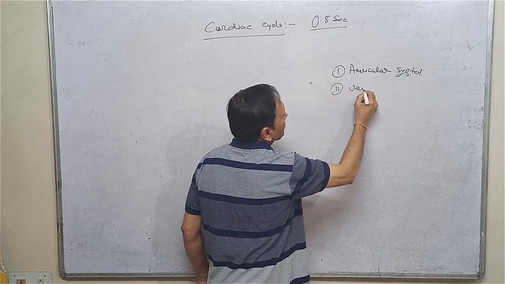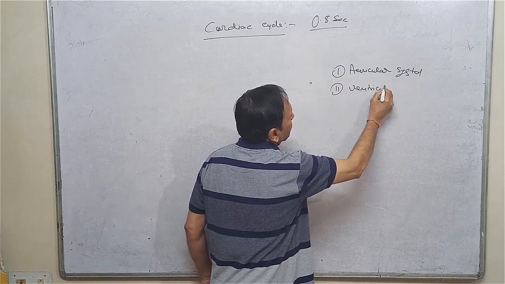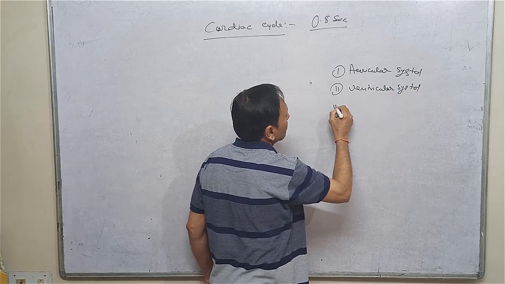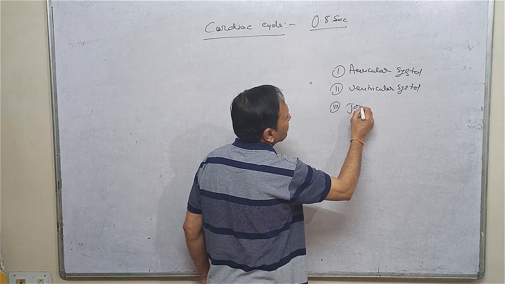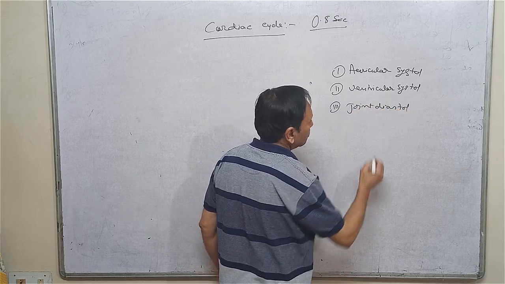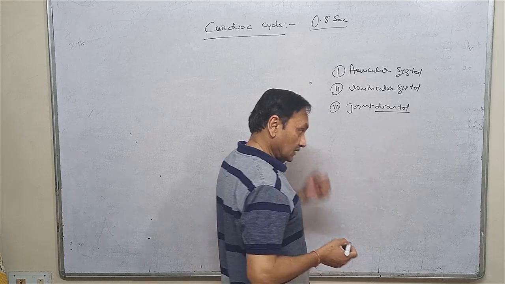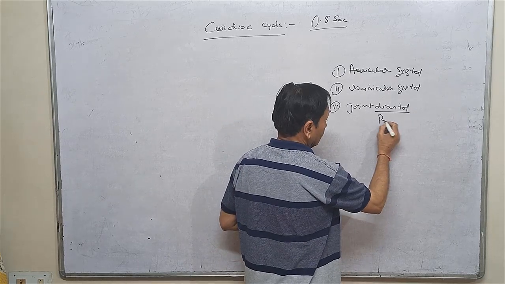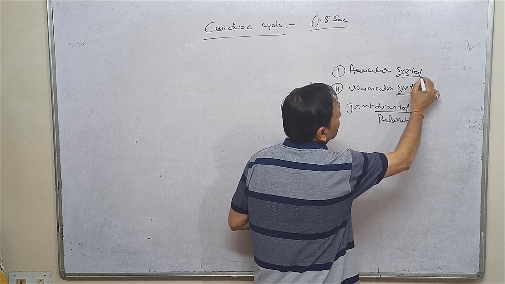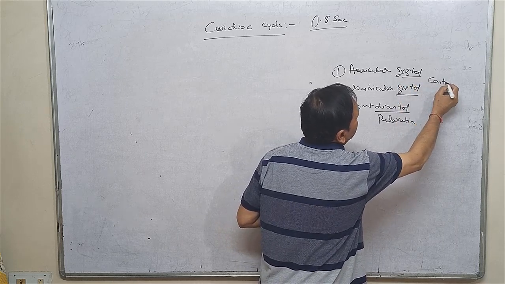Number two, ventricular systole. And number three, joint diastole. Diastole means relaxation, and systole means contraction.